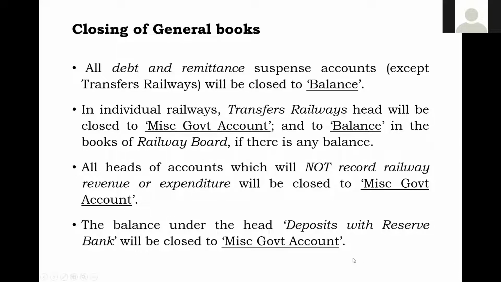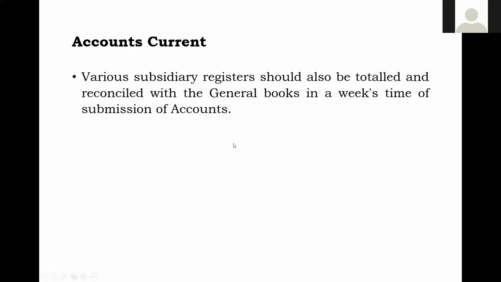ठीक है, ये होने के बाद next, बाद में, as I said, we have to prepare the account current. ये account current करने के time पे subsidiary registers also should be total. We'll come to know about the subsidiary register.